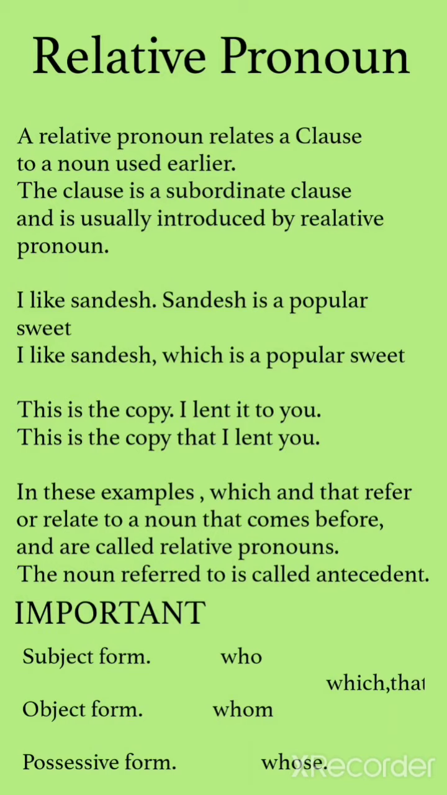In these examples, which and that refer or relate to a noun that comes before, as I have already told, and are called relative pronouns. This much you can remember. The noun referred to is called the antecedent. In the beginning of the chapter, I told the meaning of antecedent. If you have not seen that, the link is in the description.